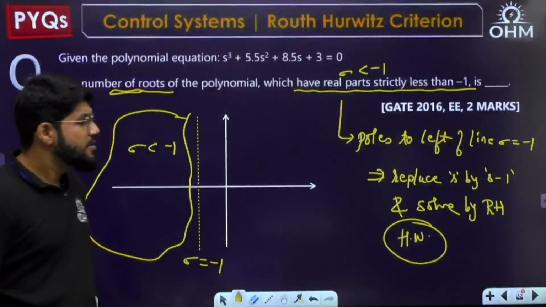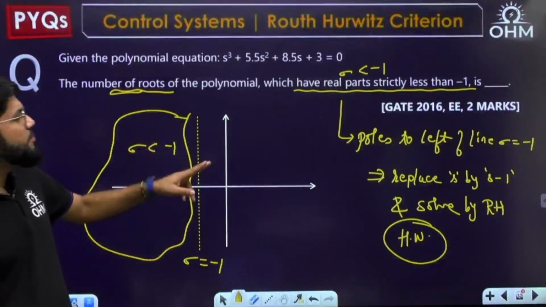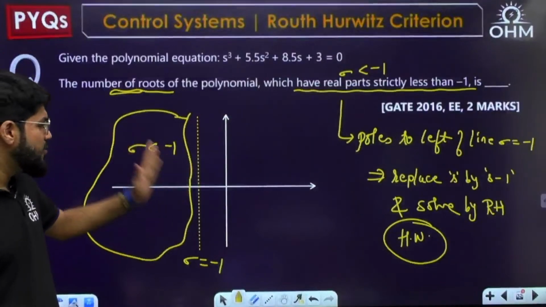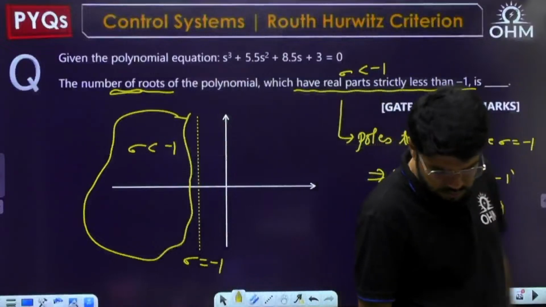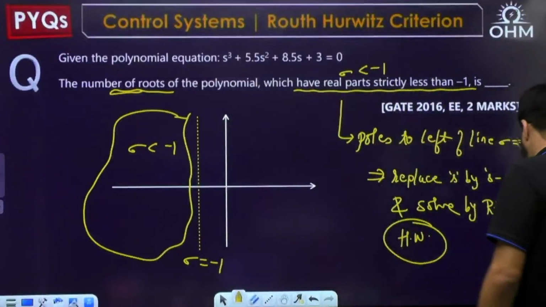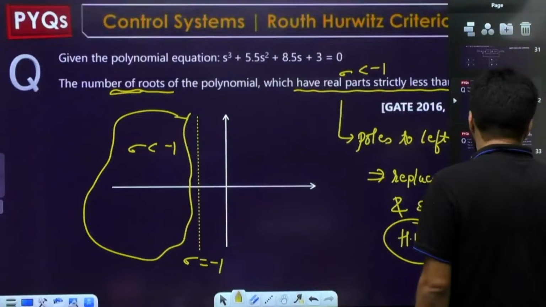Similar question. Poles having real parts less than -1. That means poles lying to the left of this line, sigma equal to -1. Any doubts, any confusion, please do ask me.